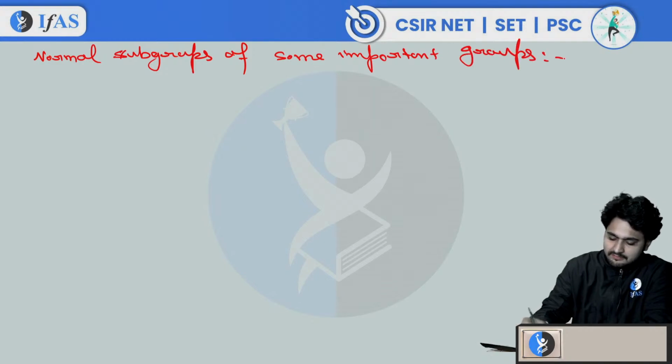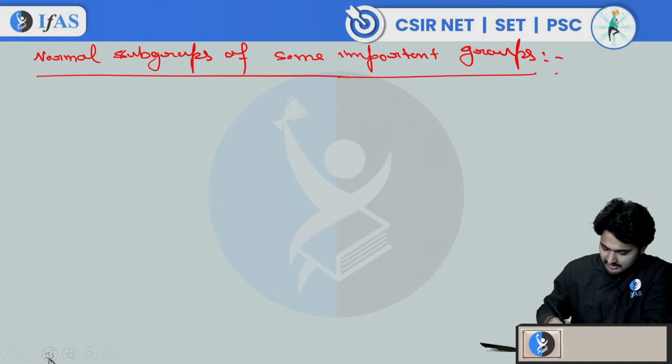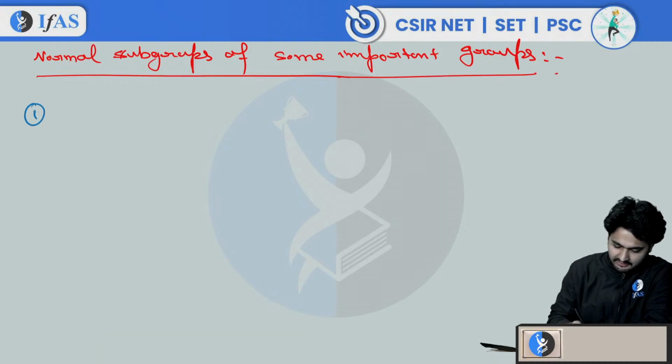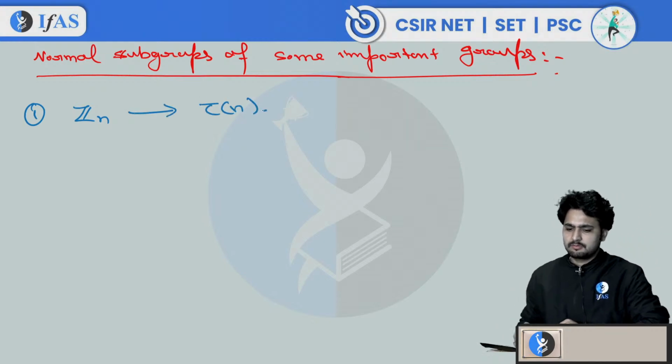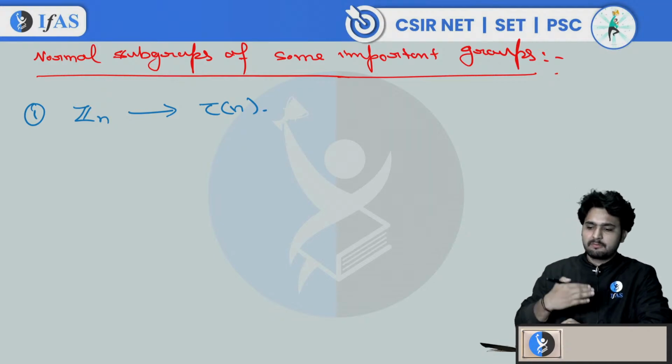Some of them we have already discussed. For example, let's say Zn. You know all the normal subgroups of Zn. It has tau n number of normal subgroups, and every subgroup is a normal subgroup. You can even find what those subgroups are.